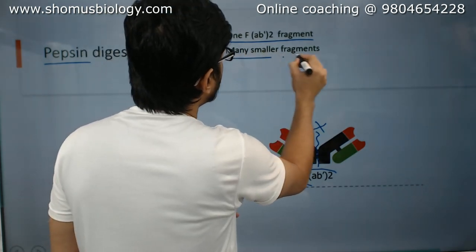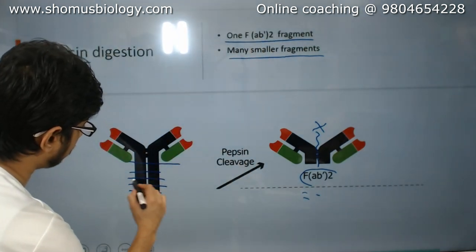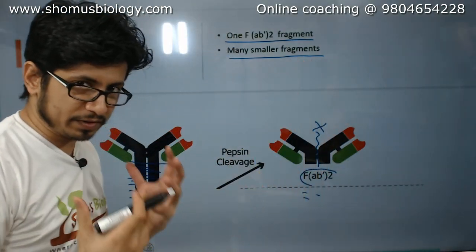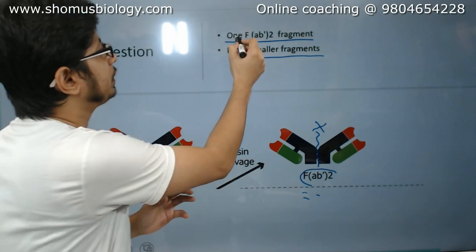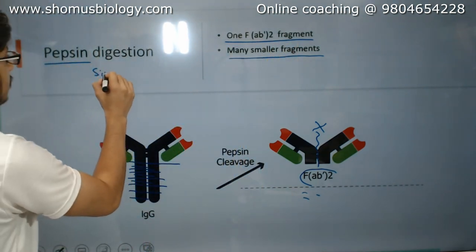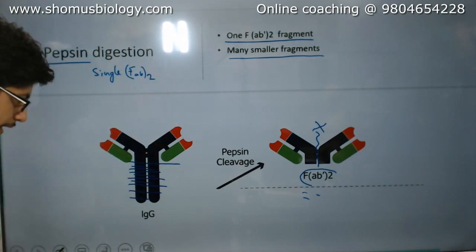Many smaller fragments will be produced from the FC region, which is fragmented multiple times, but one large chunk will be obtained, and that is actually 2 FAB together in a single fragment. That is pepsin digestion: a single FAB fragment combined together.